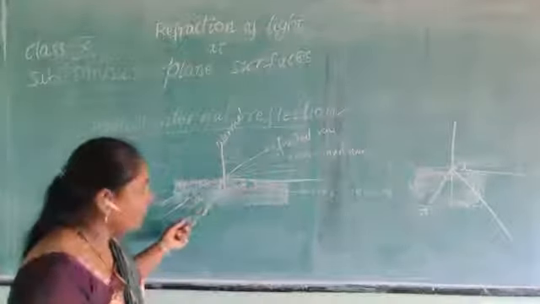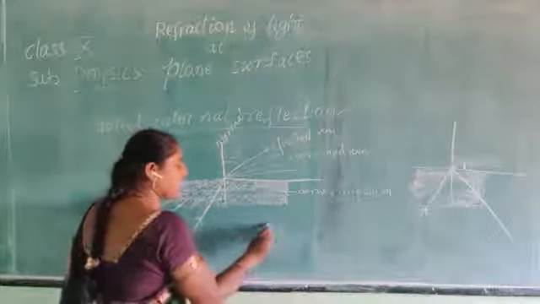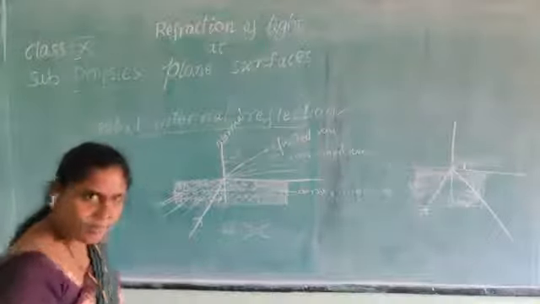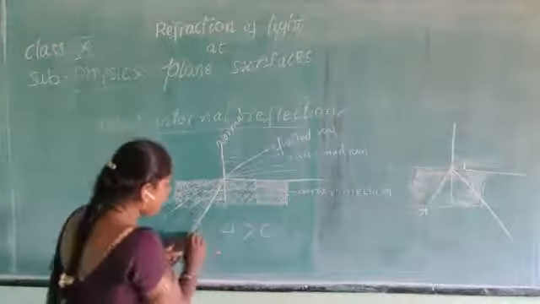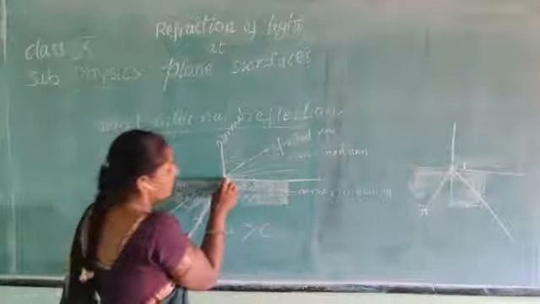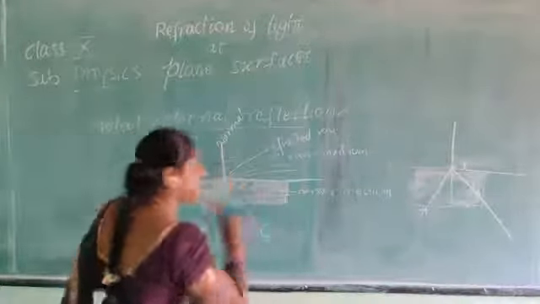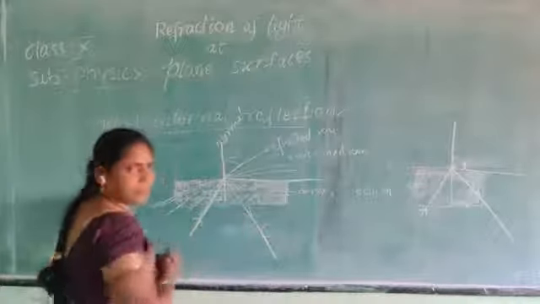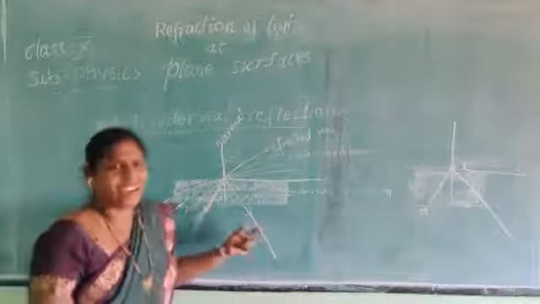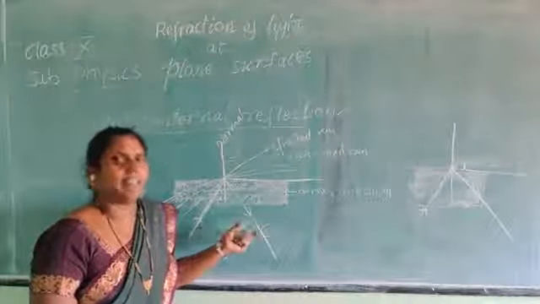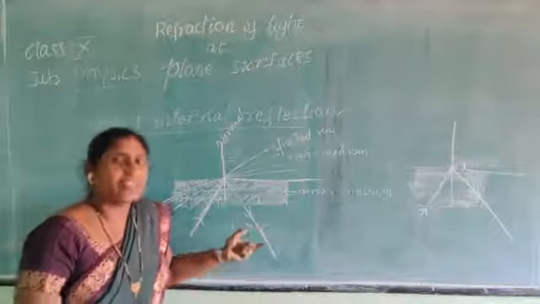This angle is called the critical angle. If the angle of incidence is greater than the critical angle, the light ray whatever you have incidented no longer goes into the next medium, but it will be reflected back like this. This reflection is called total internal reflection. This phenomenon is called total internal reflection.